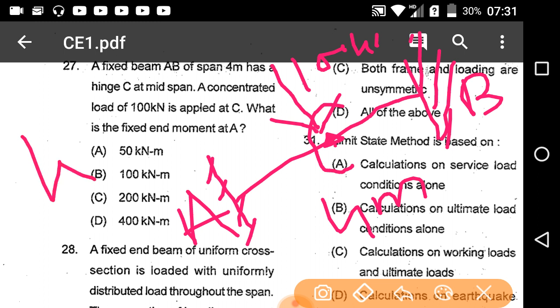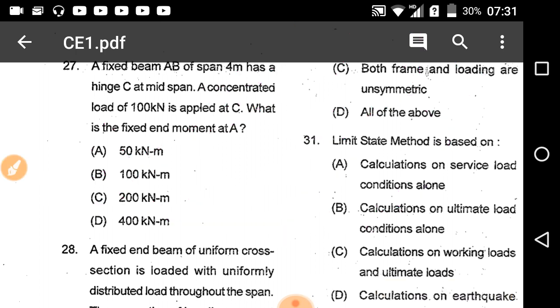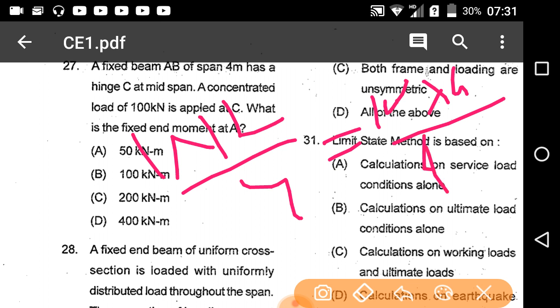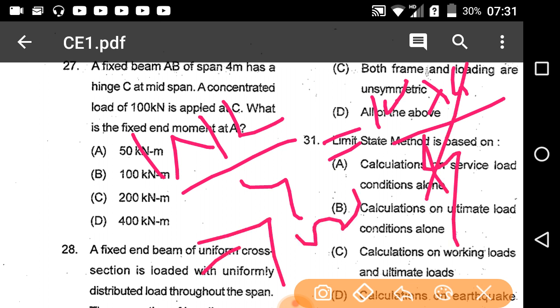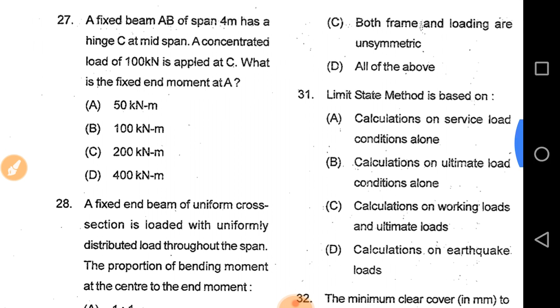Fixed end moment at A means WL by 4, that is 100 into 4 by 4 equal to 100. WL by 4, that is 100 into 4 by 4. So the answer will be 100. Question 27, option B will be the correct answer.